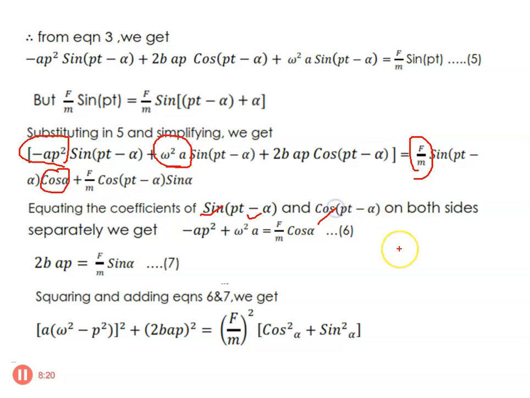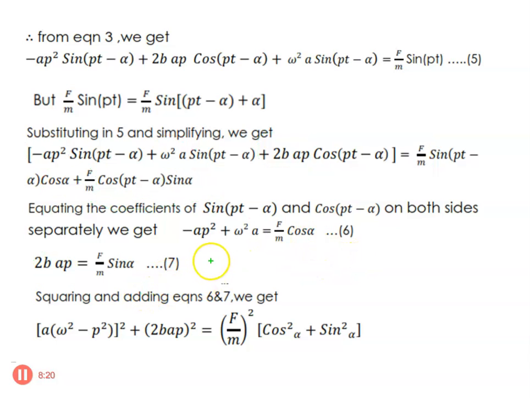So it will be written here: minus a p square plus omega square a is equal to f by m cos alpha. Similarly, we have to write the cos (pt minus alpha) coefficient. Here the cos (pt minus alpha) coefficient is 2b a p, so 2b a p is written here, and the cos (pt minus alpha) coefficient on the right is f by m sin alpha. So f by m sin alpha is here.